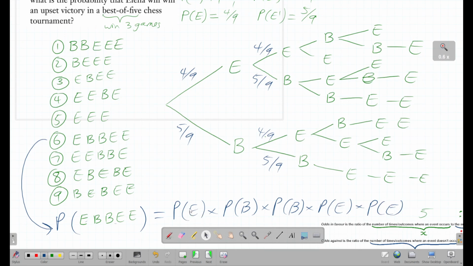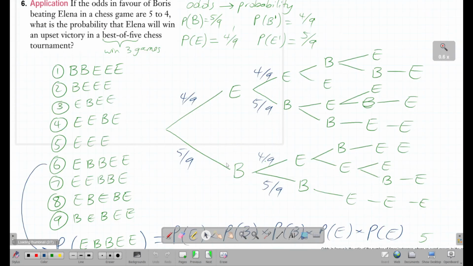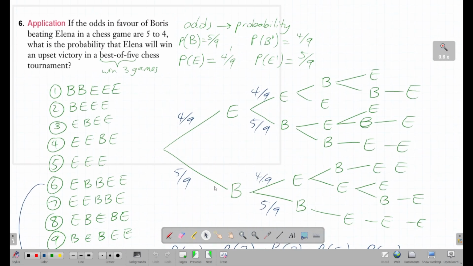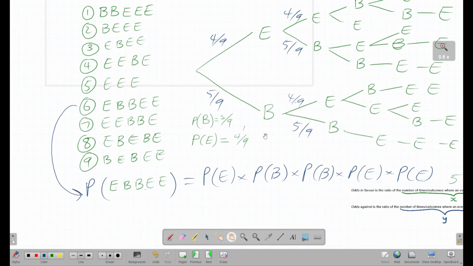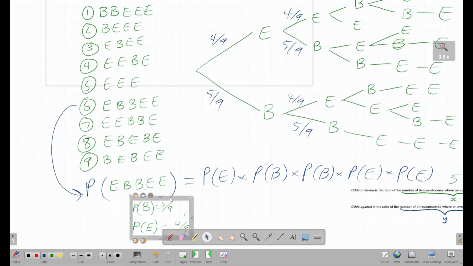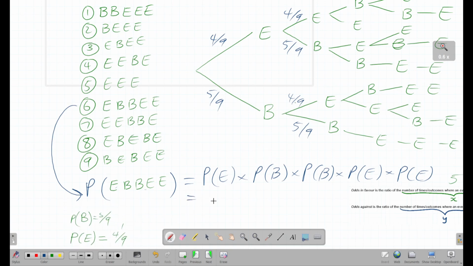And then here, you already know what your PE and PB are. They are these fractions up here. So all we're going to do is plug in these numbers. So we have 4 over 9 times 5 over 9. But since we have 2 of these, we can do 5 over 9 squared times 4 over 9 squared.